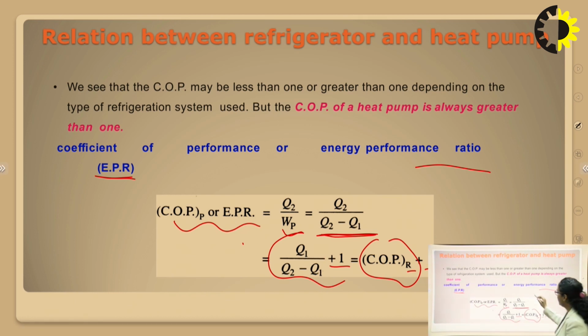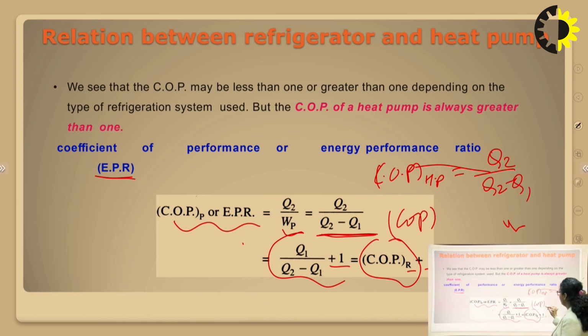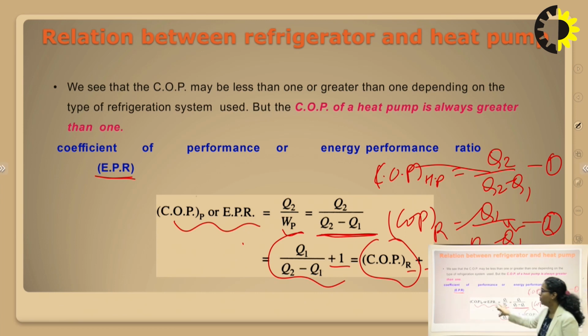You can also take both of the equations, COP of heat pump, that is Q2 upon Q2 minus Q1, and if you take another equation of refrigerator, then COP of refrigerator will be equal to Q1 upon Q2 minus Q1. Now you can subtract equation 2 from equation 1, then you will get this formula as well.